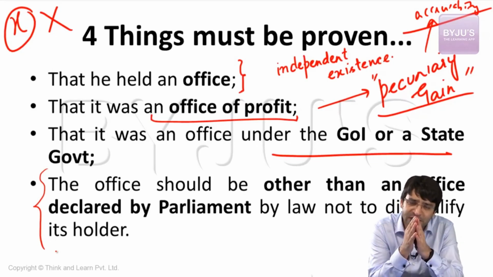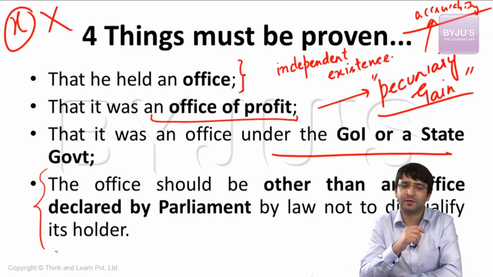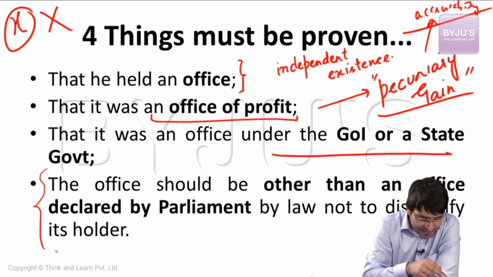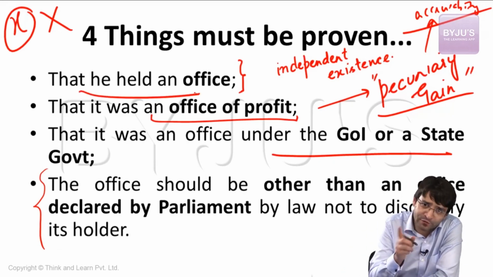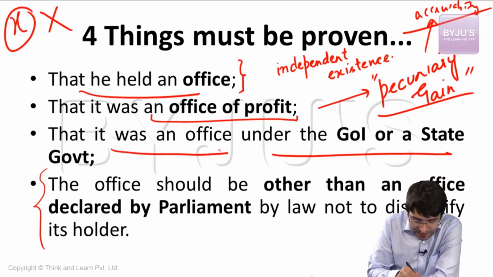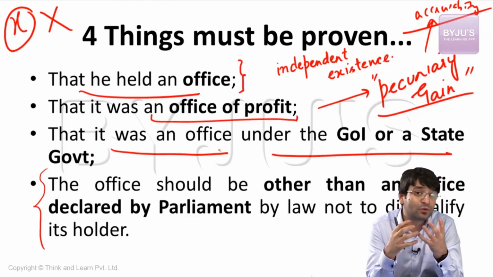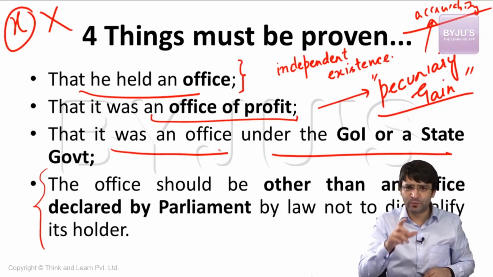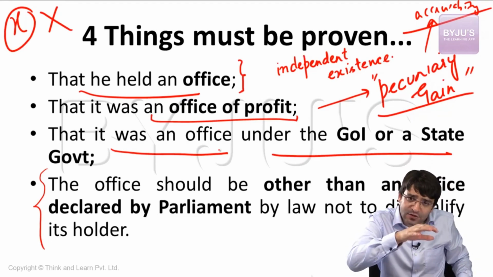The Supreme Court has explained very beautifully what is an office of profit. The Supreme Court said first thing it must be proven that he held an office, that it was an office of profit, and that it was an office under the government of India or a state government. The court was asked, how can we prove whether it is an office of profit under the government or not? Supreme Court said these are the guidelines. Guideline number 1. Is this office created by the government?